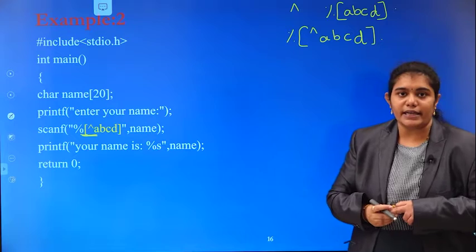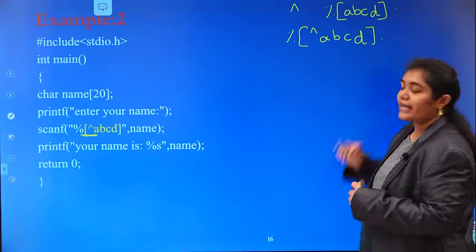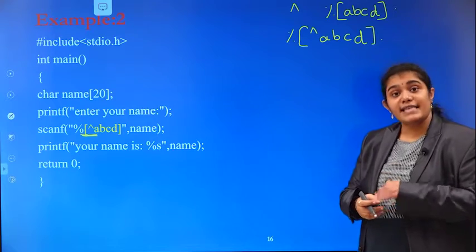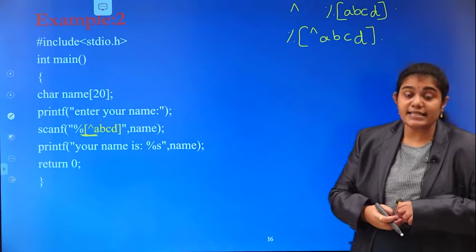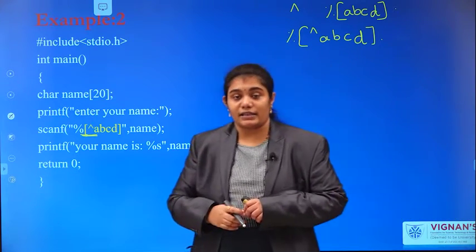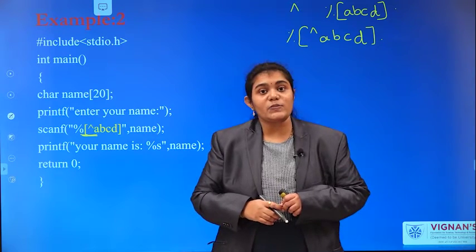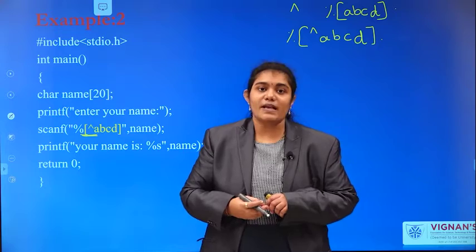But what about the second one? Except A, B, C, D, we can read all the remaining characters. All the remaining characters may include white space also.